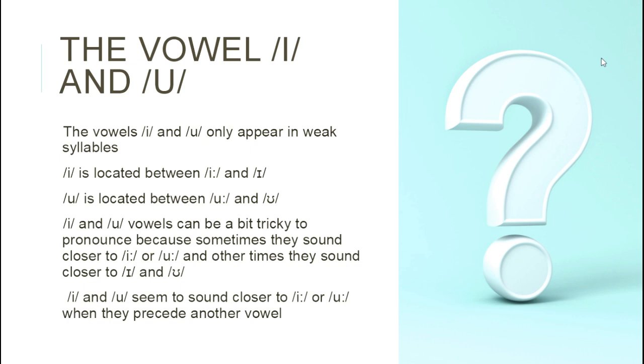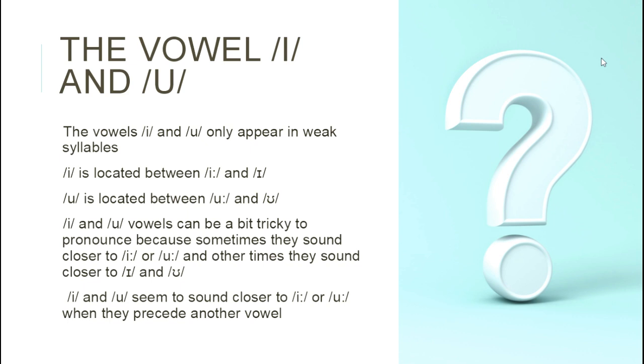U is located between u and o. Is that correct? E and u vowels can be a bit tricky to pronounce because sometimes they sound closer to e and u, and other times they sound closer to schwa and o.